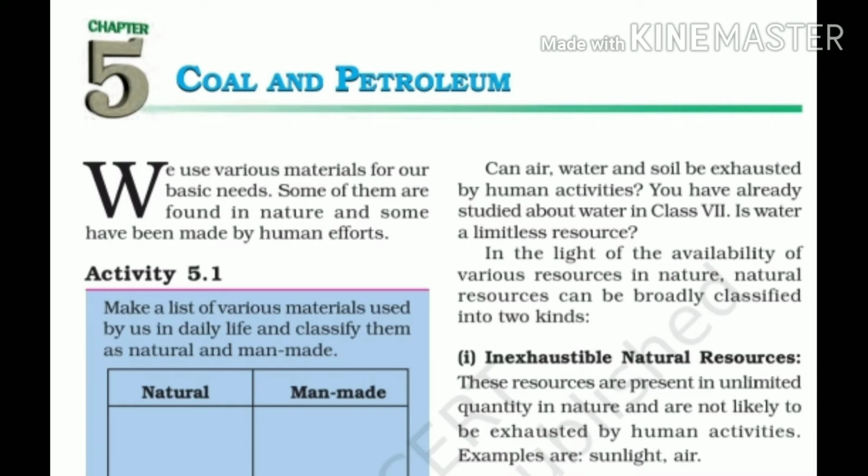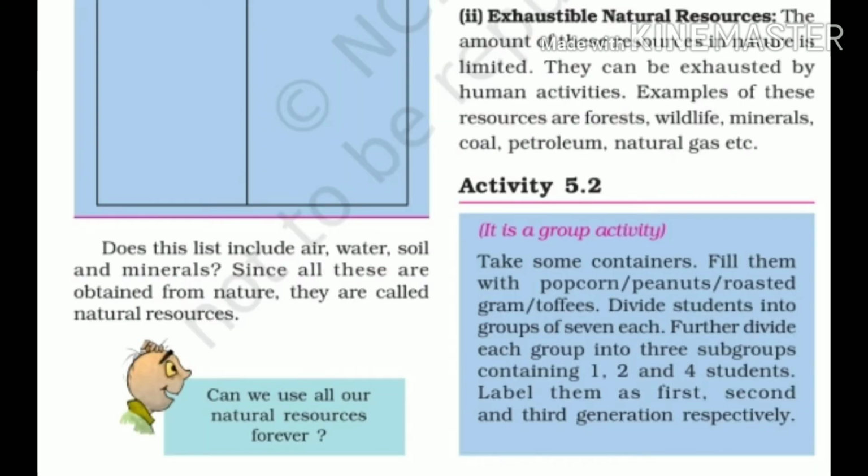In the light of availability of various resources in nature, natural resources can be broadly classified into two kinds. First one is inexhaustible natural resources. These resources are present in unlimited quantity in nature and are not likely to be exhausted by human activities. Examples are sunlight, air.